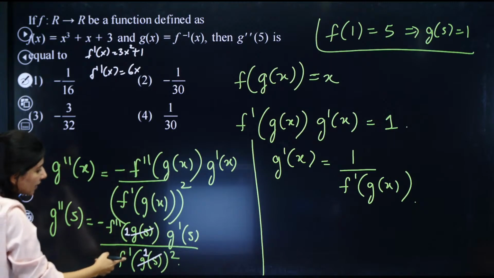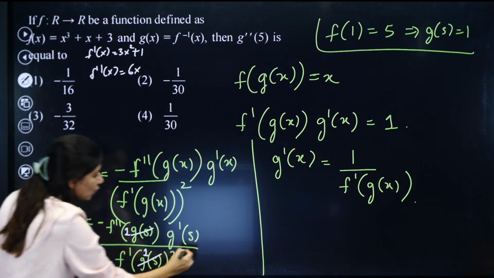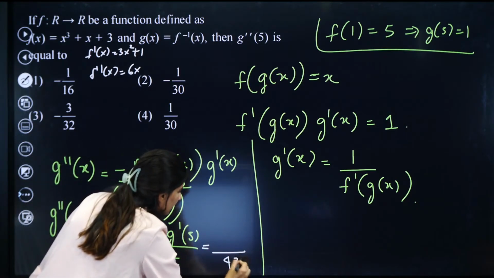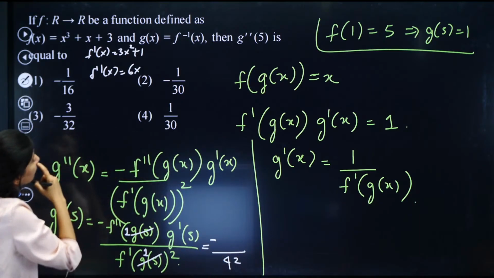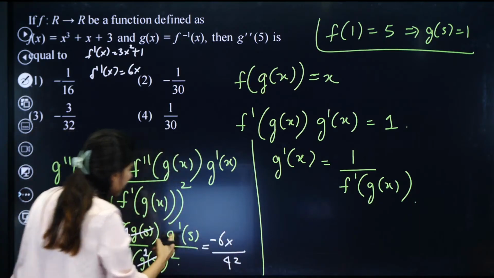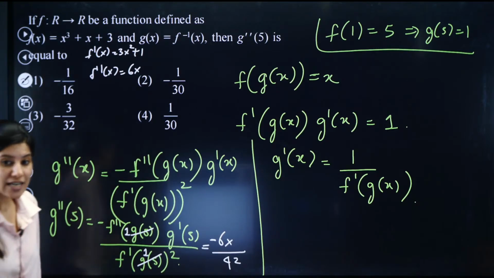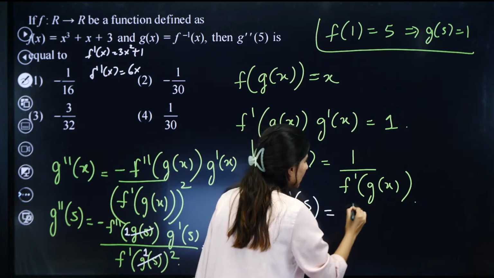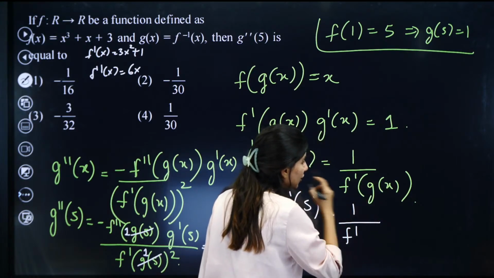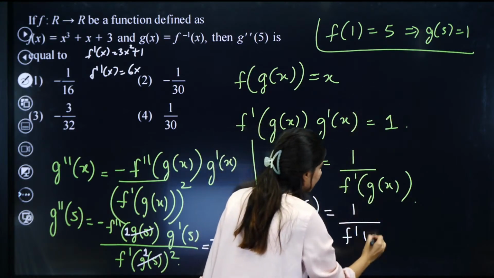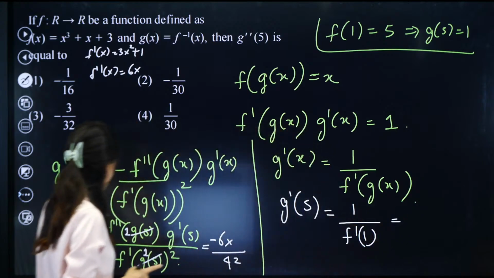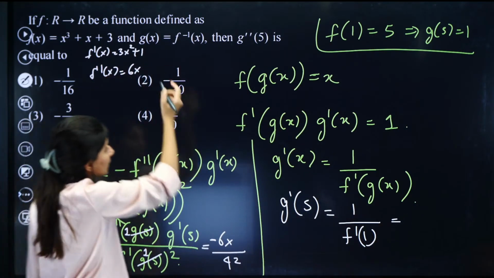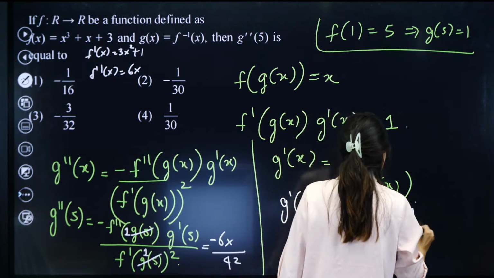So f dash 1 is 4. So this is 4 ka square. And minus sign, f double dash of x1 is minus 6. Multiply. Now g dash 5: how do you get g dash 5? Tell me. So g dash 5 we get from here: 1 upon f dash of g of 5. What is g of 5? It is 1. So f dash 1, which we've just calculated, is 4. Right? So this is 1 by 4.